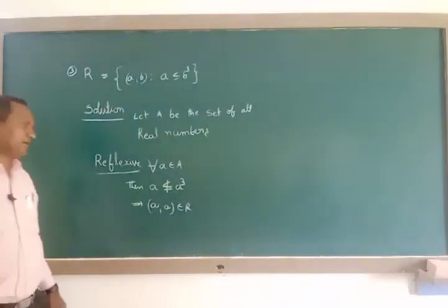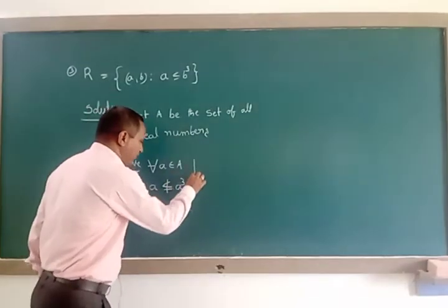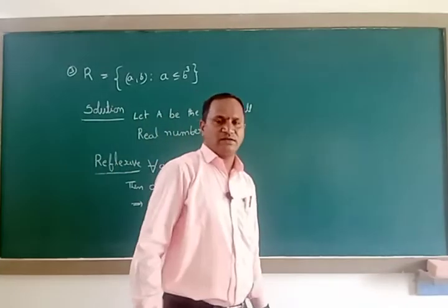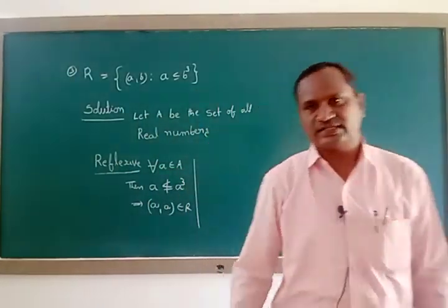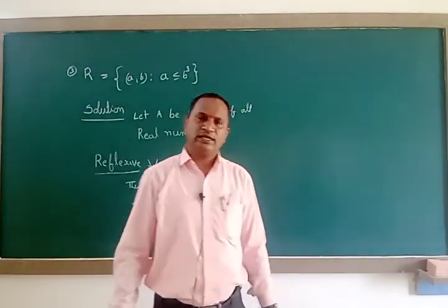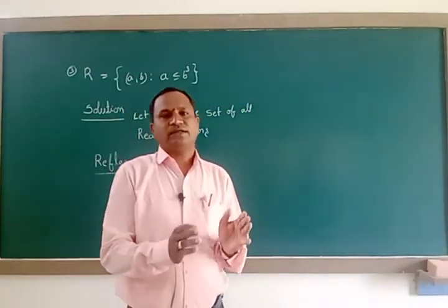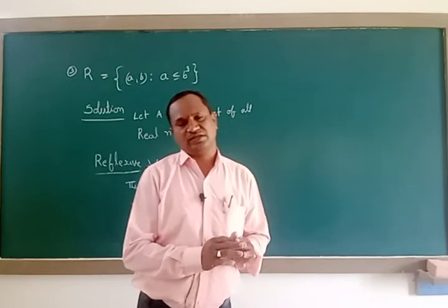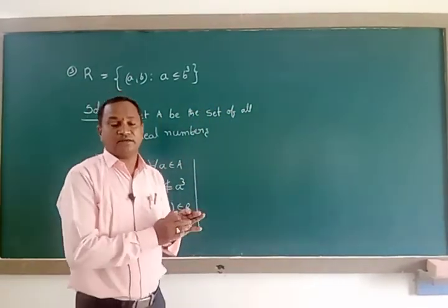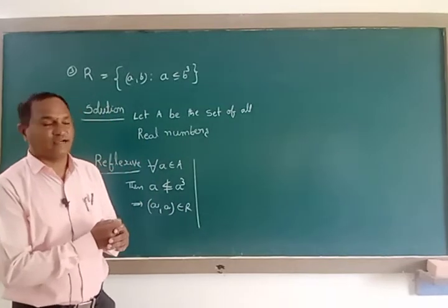In case of positive whole numbers it is satisfied. Like 1 is less than or equal to 1 cube, 2 is less than or equal to 2 cube, 3 is less than or equal to 3 cube. Like that, if you take positive whole numbers, not fractions, it is satisfied. But if you take fractions, it is not satisfied.